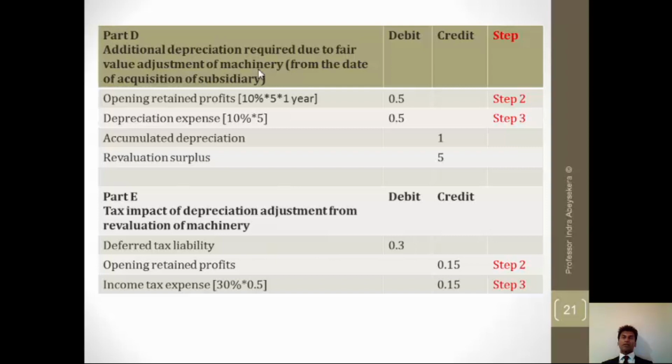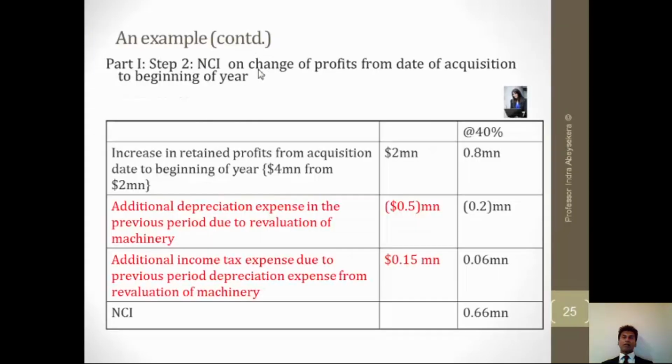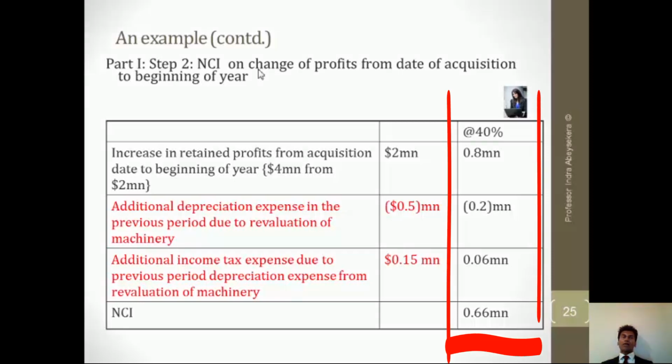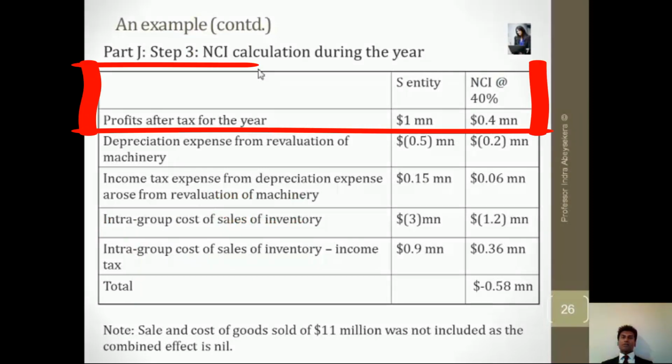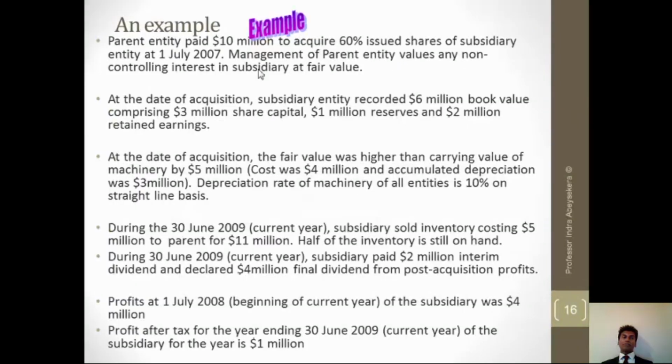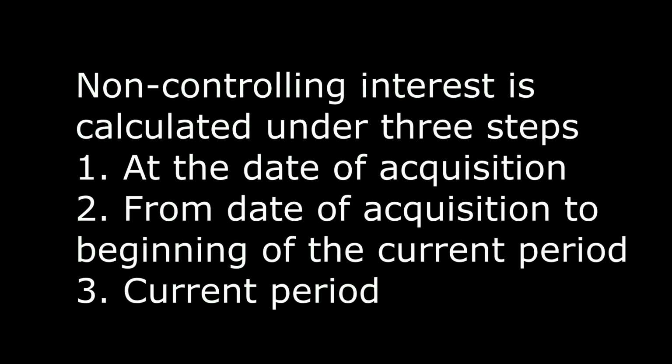So it's a debit and a credit, and we assign 40% of each of those items, and then we add it up. Non-controlling interest in step 2 is 0.66. Then we go to step 3. Our profit after tax is given to us. It is 1 million. It says 1 million, the last point.